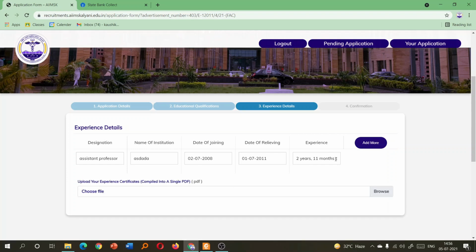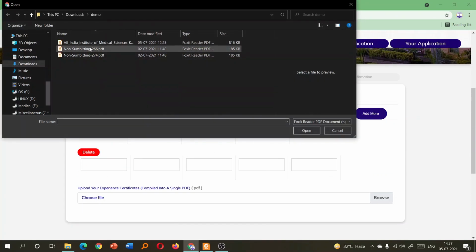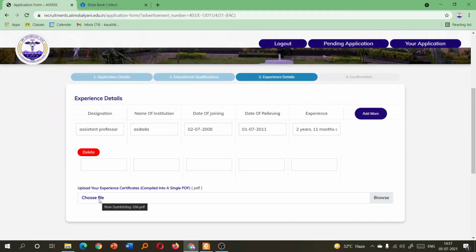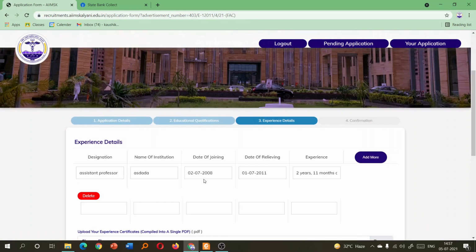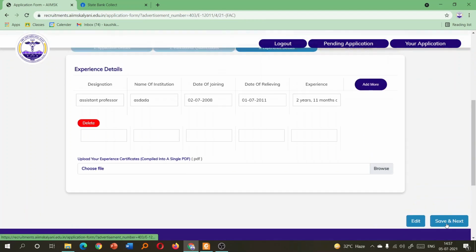Similarly, you can add rows from here and fill up all the information just like this. And finally, you have to choose file from here and upload your file again the same way. If you hover over it, you can see the name of the PDF. That means your PDF has been successfully uploaded. When you are filling in these experience certificates, you have to make a single PDF from all your experiences, and it should be in chronological order. You can do this just like I showed you a few minutes before. After you fill up all this, you click save and next.